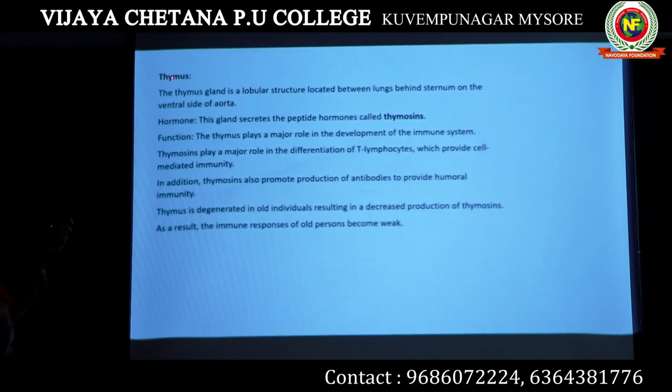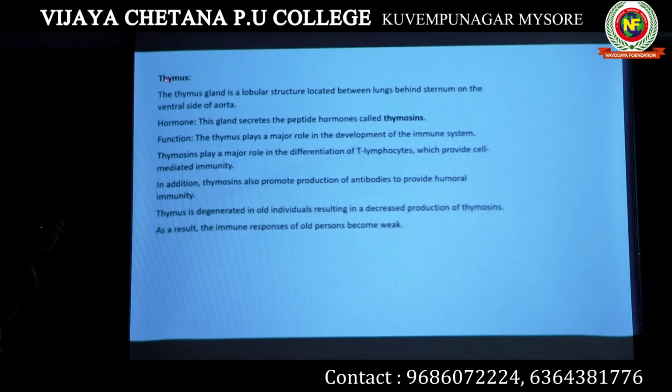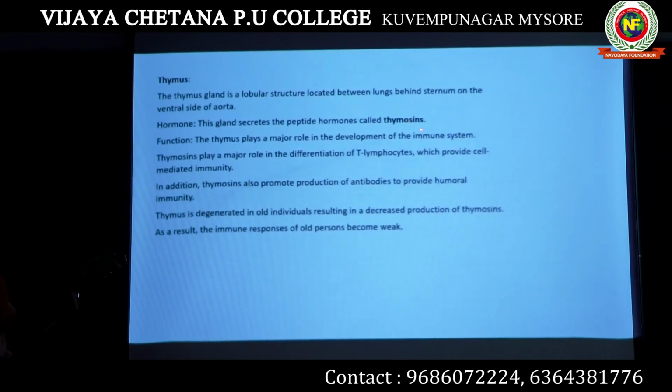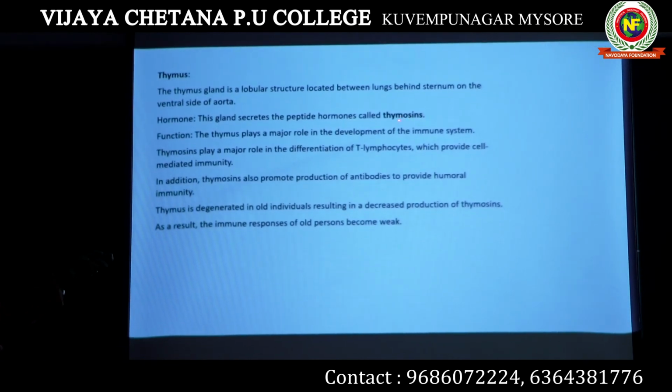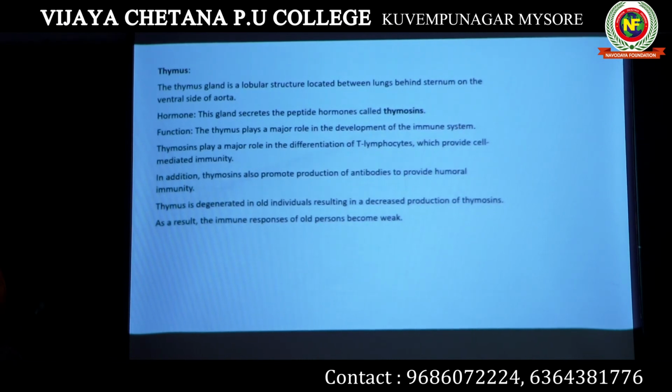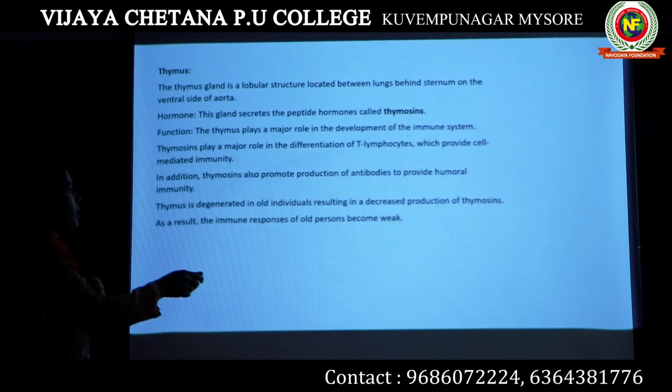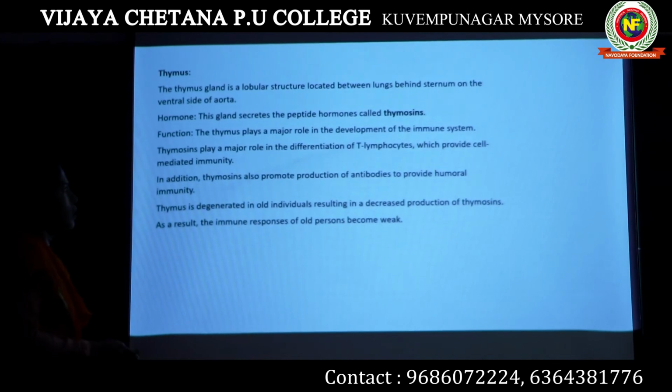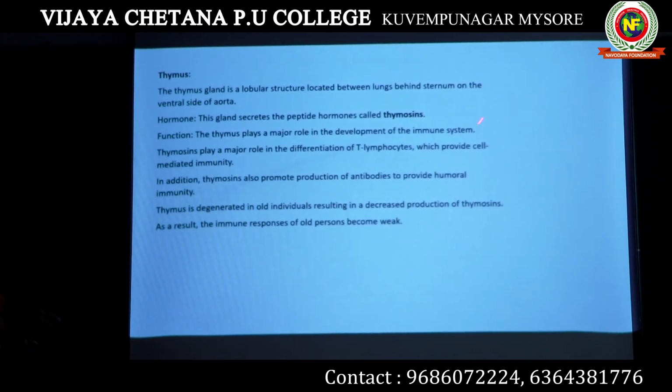Now, which hormone is produced by the thymus? Thymus produces this hormone known as thymosin. The main function of thymosin in our body is that it helps to maintain our immune system. They will help in maintaining our immune system. How will they maintain our immune system?